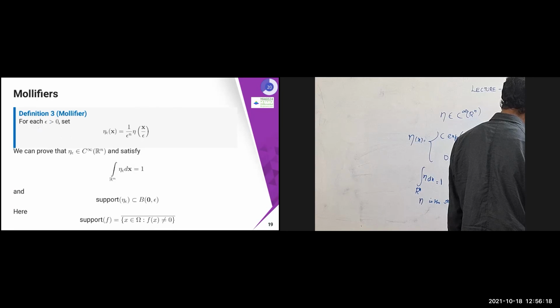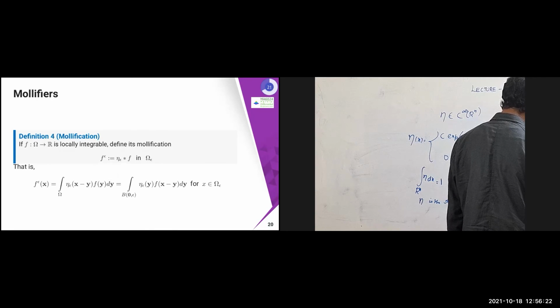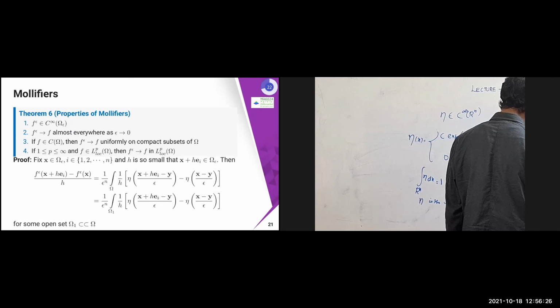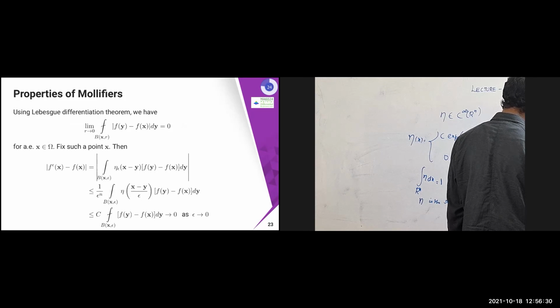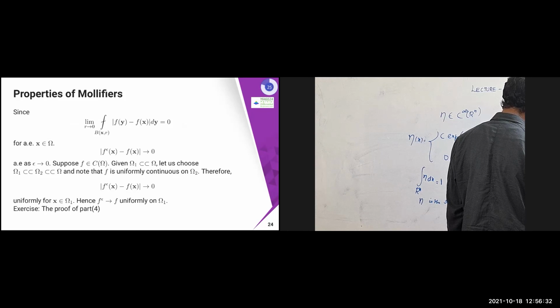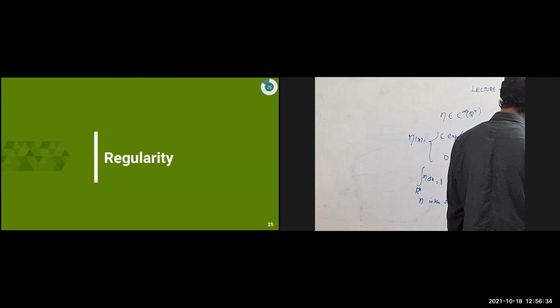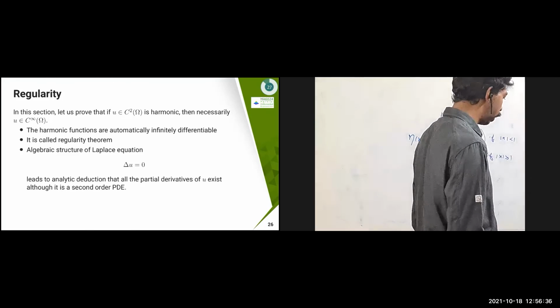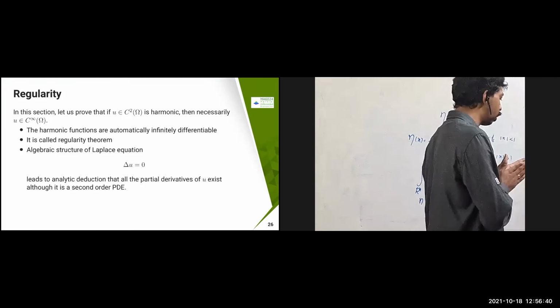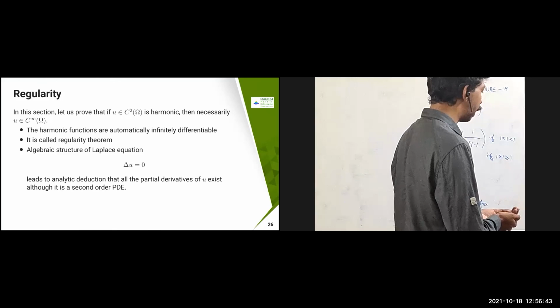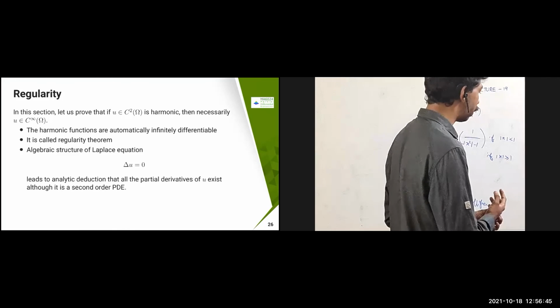We will see how to associate any function with the mollifiers. If I have any locally integrable function, I can define its mollification, and then we will discuss some mollifier properties. Apart from that, using the Lebesgue theorem, we will also prove some properties of mollifiers. Then we will see about regularity, and how it is helpful for proving analyticity, etc., for the Laplace equation. The regularity we will see in the next class.